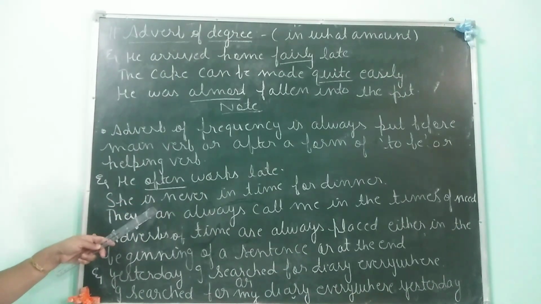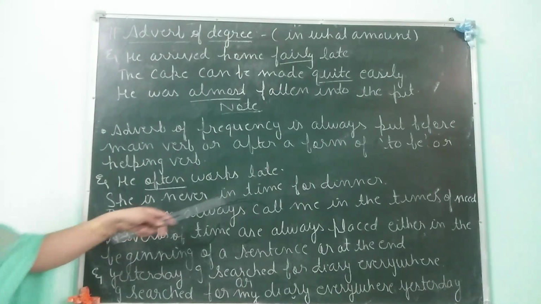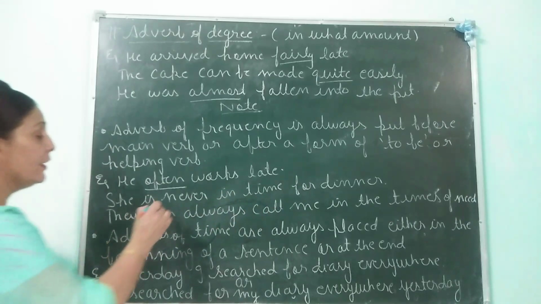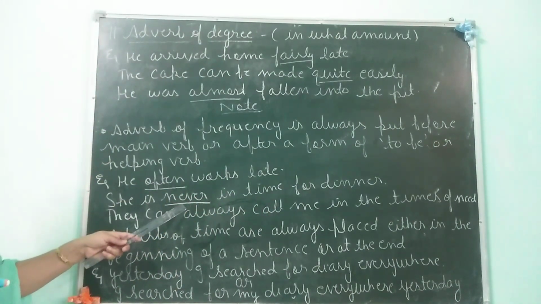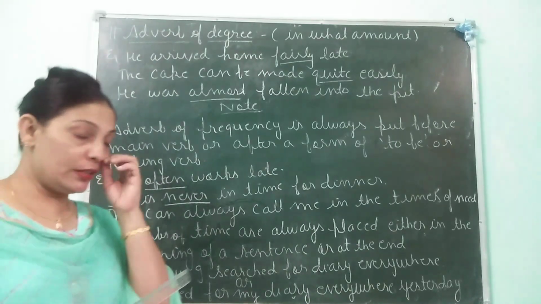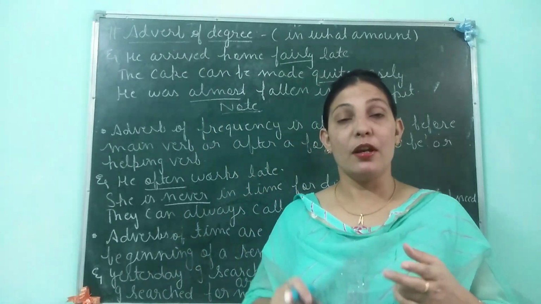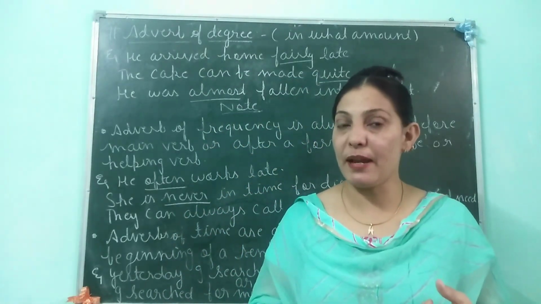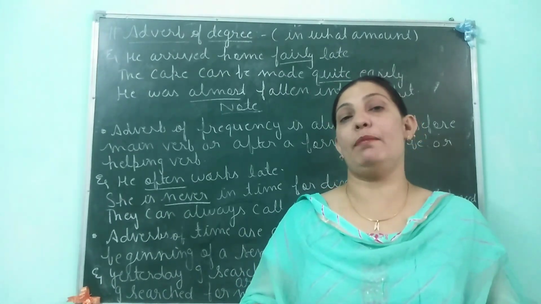Now if we talk about the helping verb, it will come after the helping verb. He is never in time for dinner. Never. Is helping verb and adverb of frequency is coming after the helping verb. So did you understand that adverb of frequency is always placed before the main verb, and if you are talking about helping verb, it is placed after the helping verb.